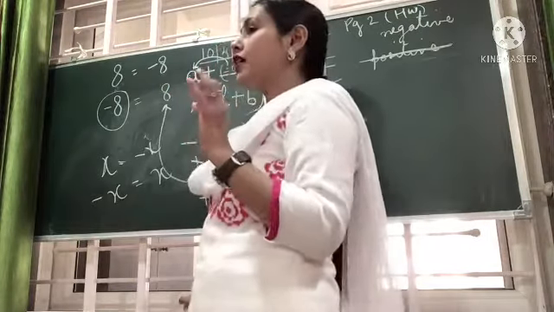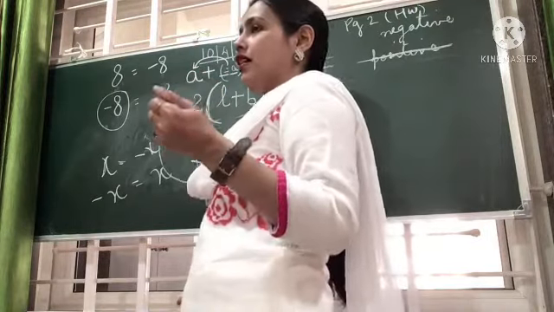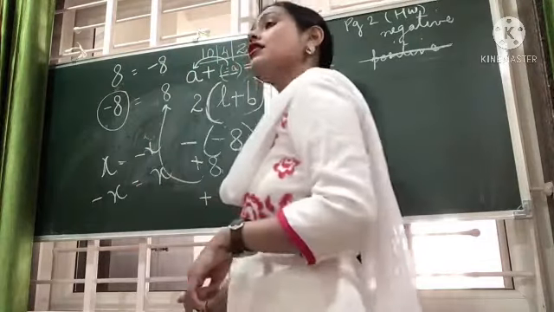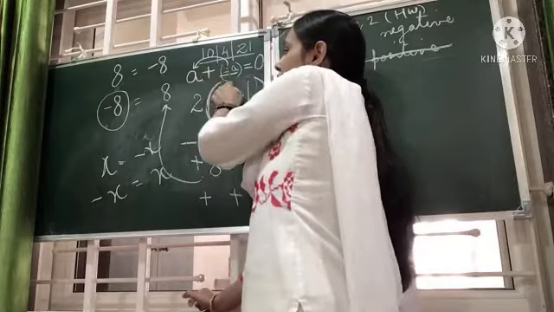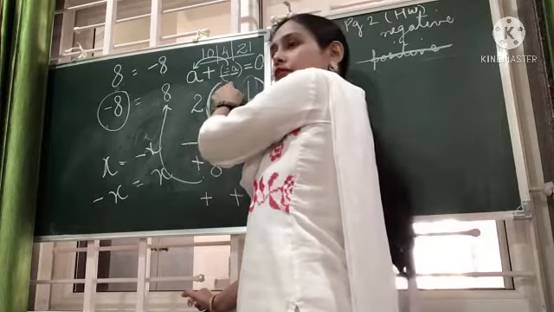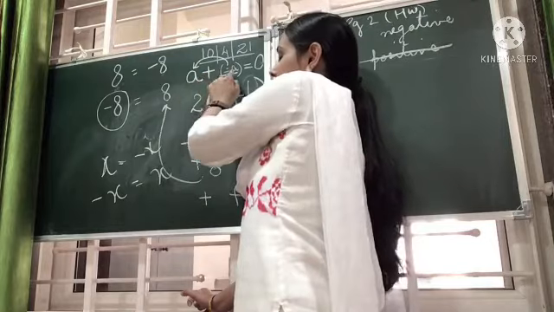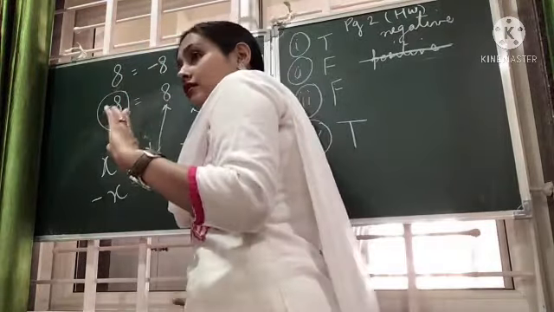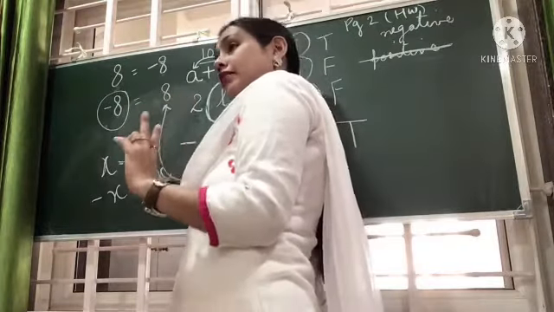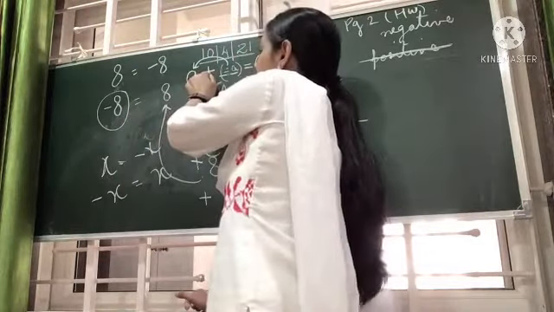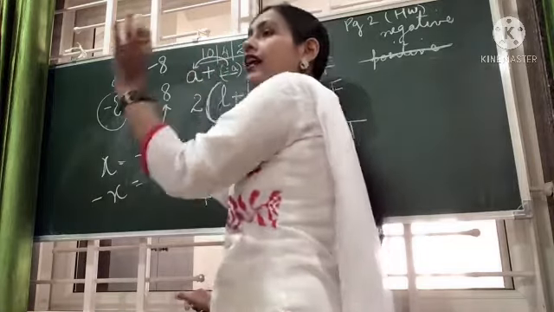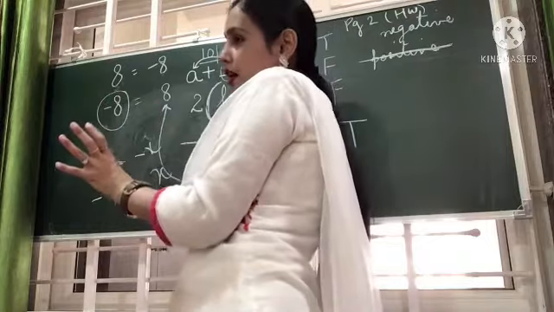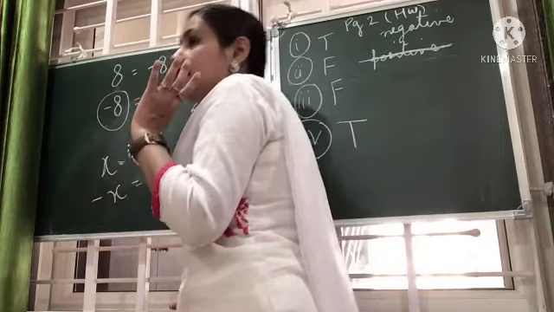Bracket means of. We have done the BODMAS rule also. You must have done it last time. The BODMAS rule says that of means multiplication. So there is a bracket here, which means multiplication. When we multiply two signs, signs also get multiplied. So when we multiply plus and minus, we get a minus sign.